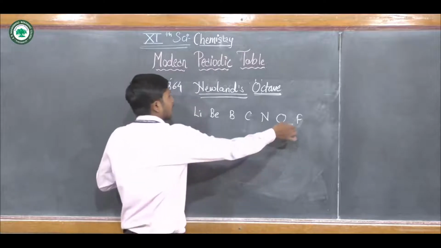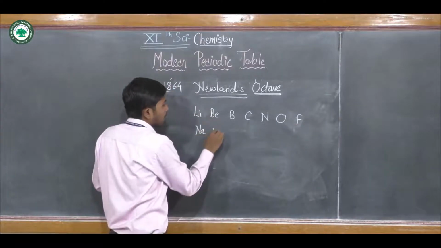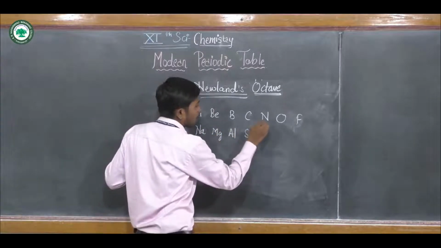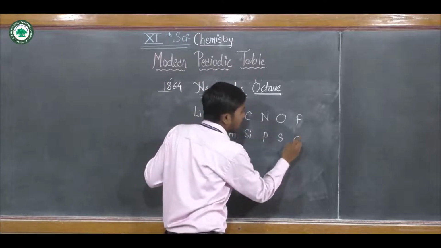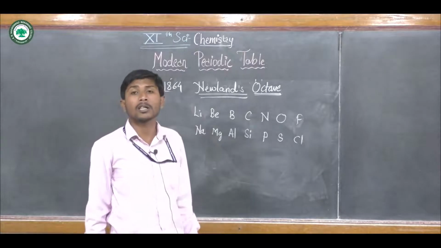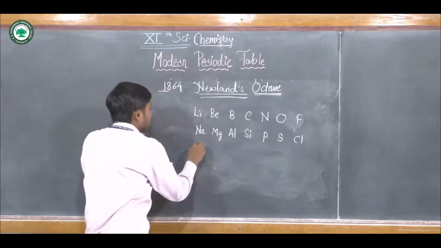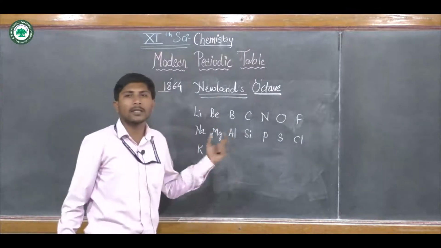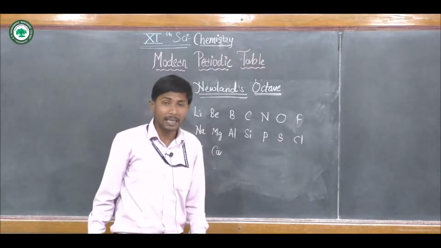That's why after fluorine come sodium, magnesium, aluminium, silicon, phosphorus, sulfur and chlorine. These were the octaves. After chlorine again come potassium, calcium, and likewise these octaves can be increased.